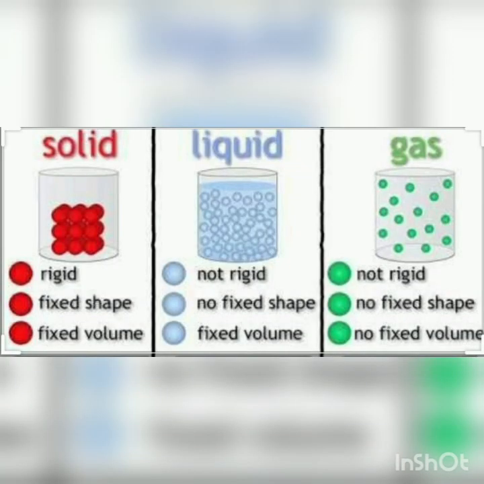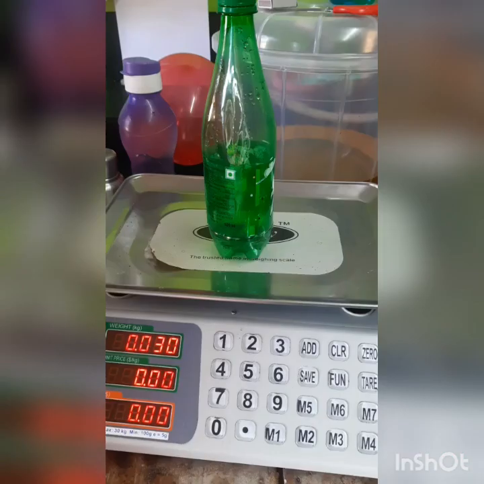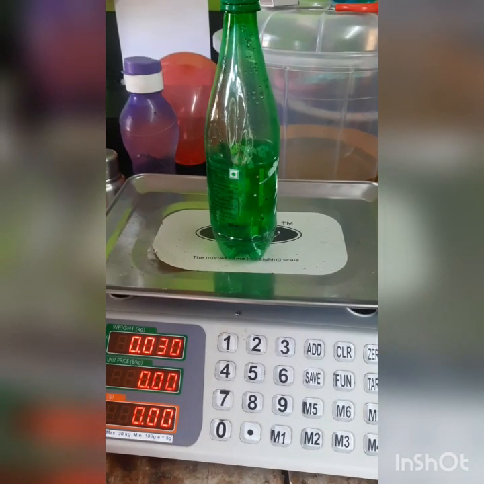Next, we are going to prove that water is matter. Two similar empty bottles and water are the materials required for this activity. Take the empty bottle and weigh it with the help of a weighing balance and mark the reading.